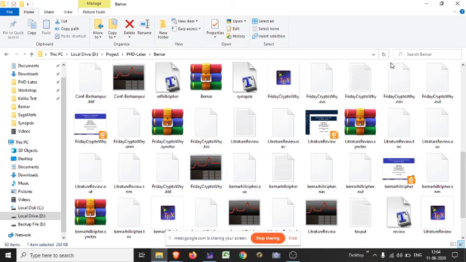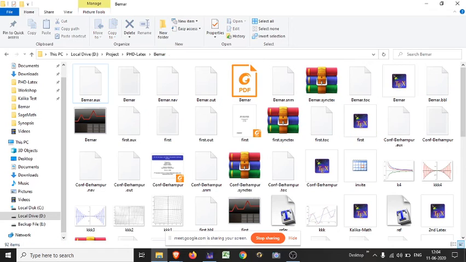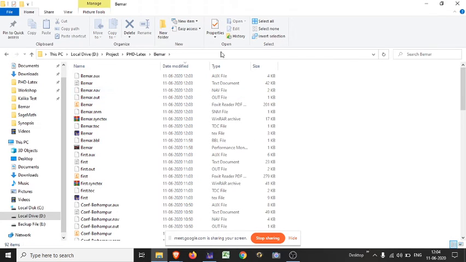Suppose I am working in this folder. Okay, this folder's location is this. In this folder you will get, check here, just sorting by LaTeX, this is our today's PDF. Okay, wait a moment.